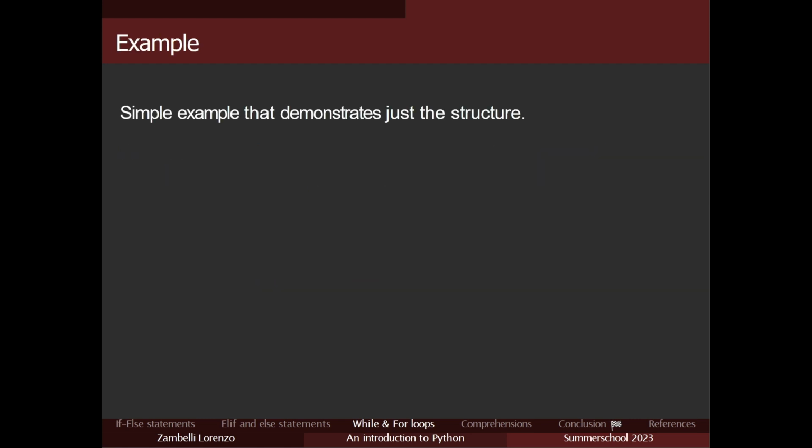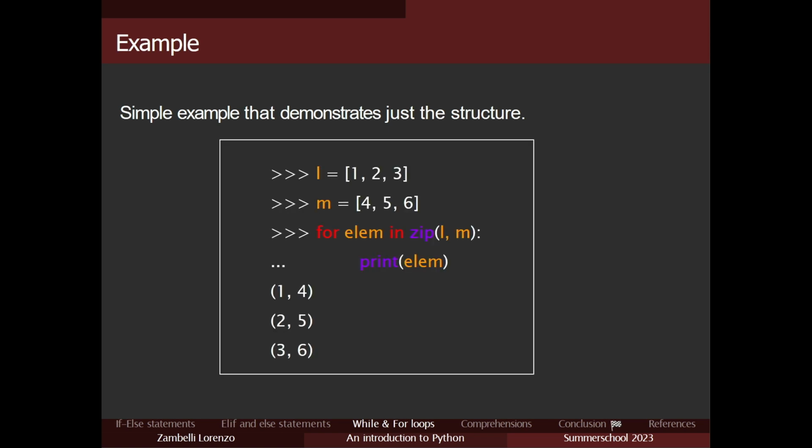Okay, so let's have a simple example. Let's have a variable l, with value 1, 2, 3, basic. And then another variable we call m, with values 4, 5, and 6. Both of them, remember, are lists. Okay, then let's write our first statement.